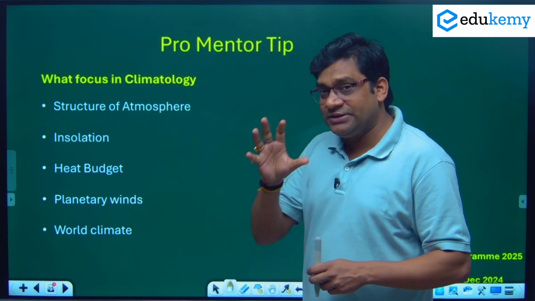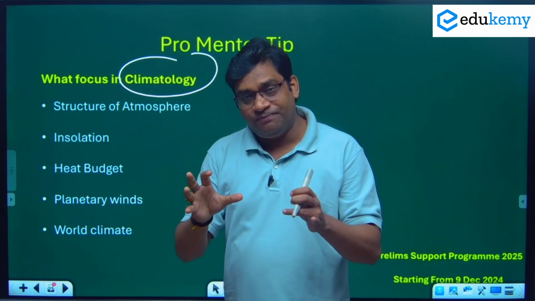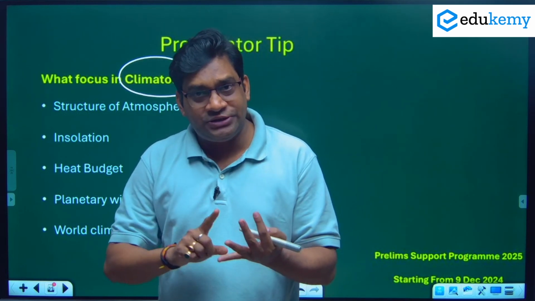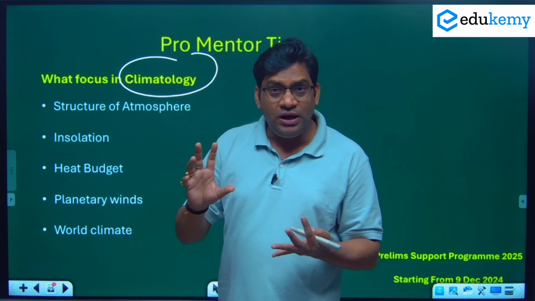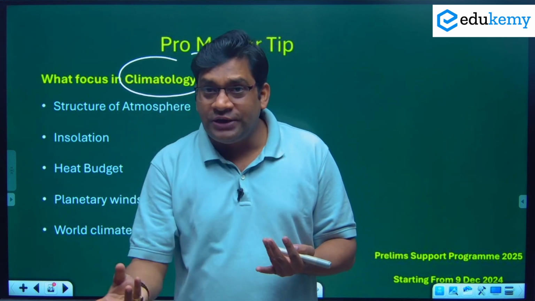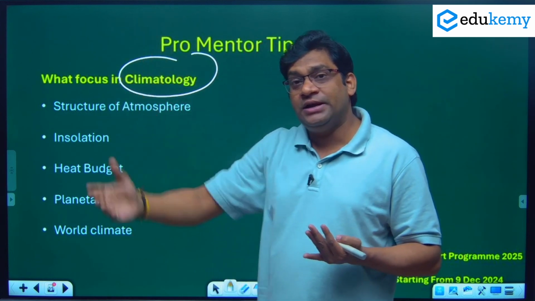I will suggest what you have to focus on in climatology: structure of the atmosphere. Each and every layer of the atmosphere is important, like the troposphere, stratosphere. You should also know where the ozonosphere is present, where the ionosphere is present, what the mesosphere is, where the thermosphere is. Above the thermosphere the exosphere is present.